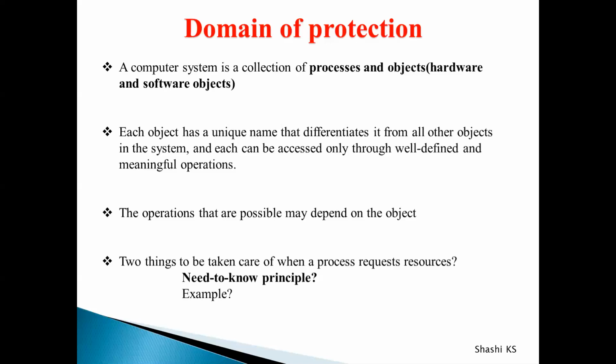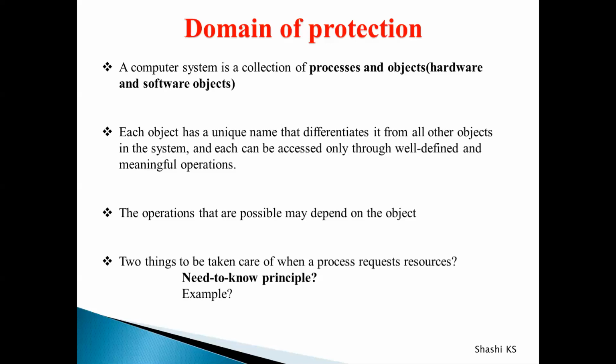Next, protection is all about controlling the access of resources by the processes, right? Before a process actually requests resources, two things have to be taken care of. First, the process should have proper authorization rights to access those resources.